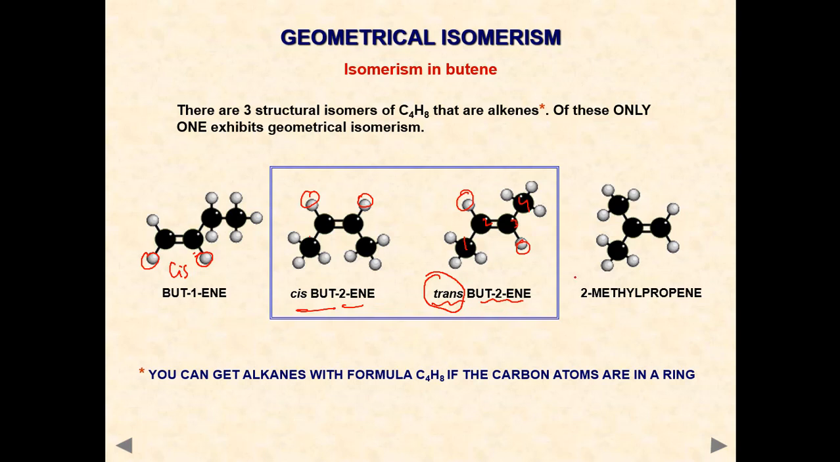Right? Next, here two methyl groups are there on the same side, so it is not possible. Sorry, here two hydrogens are there, so not possible. So there is no geometrical isomerism. Right? Here geometrical isomerism is not possible.